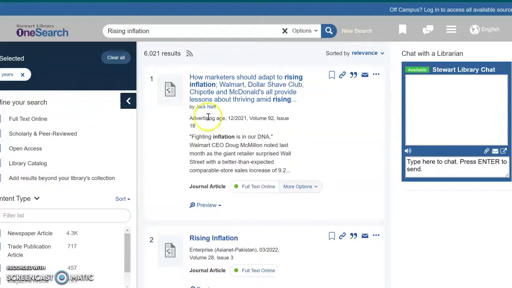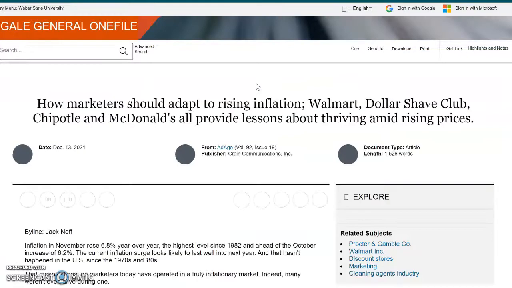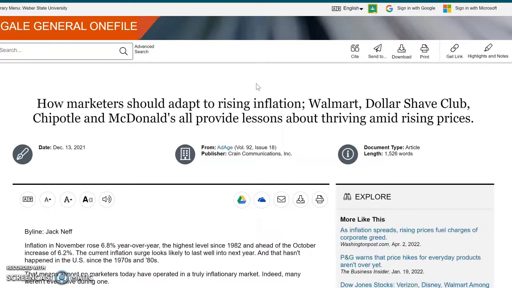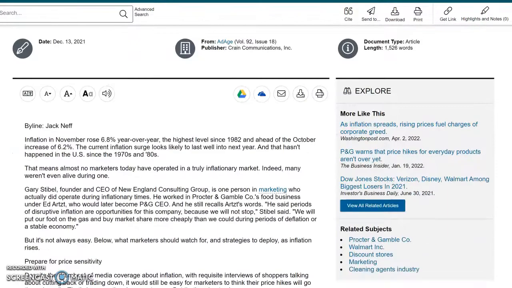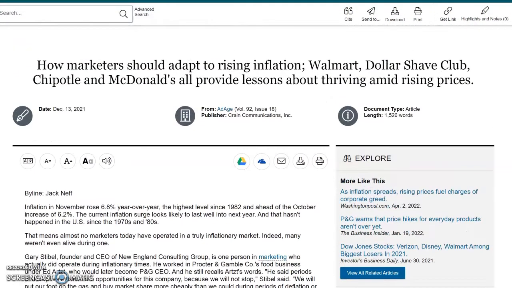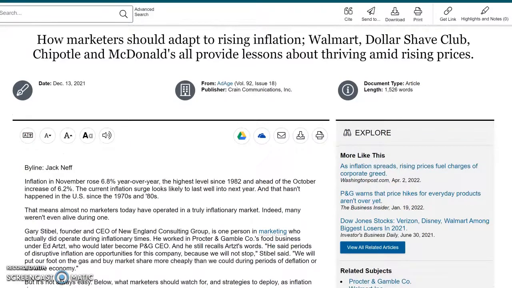Okay, so this first one here, how marketers should adapt to rising inflation. Let's check this one out. Okay, so right away we see that this is not a peer-reviewed journal, but it's an article from Advertising Age.